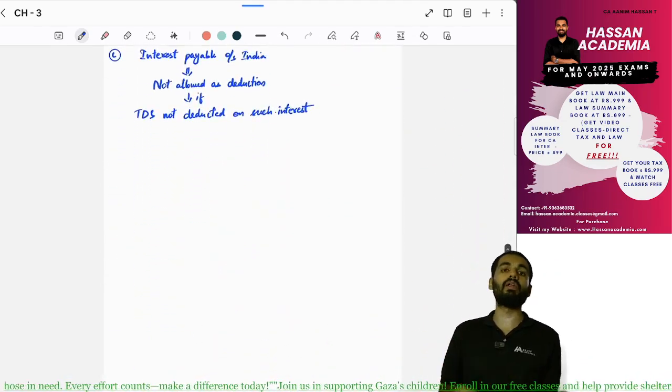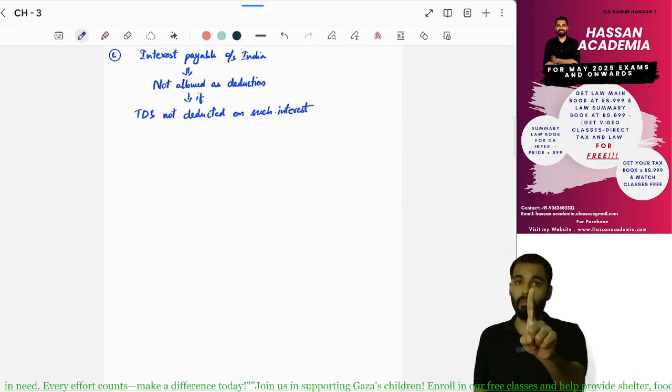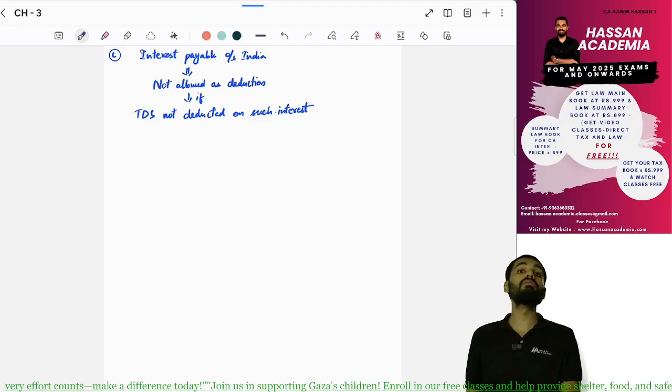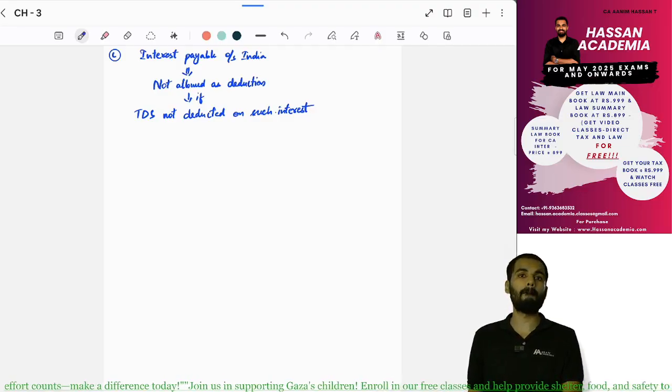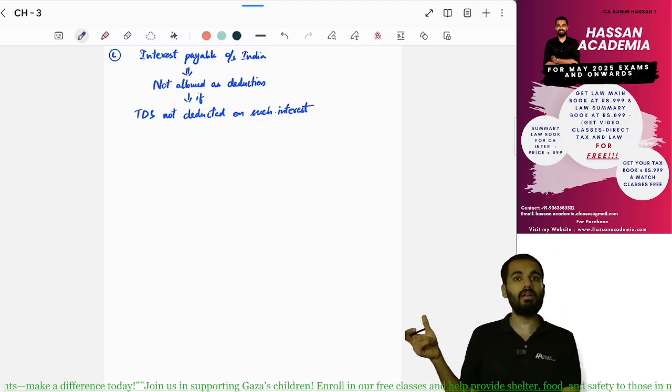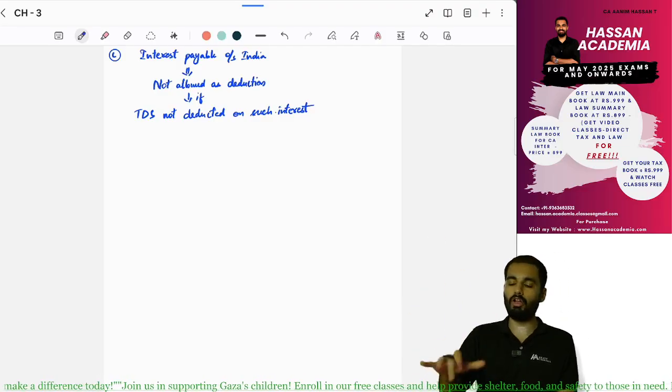Next, if interest is payable outside India, you have to make sure that TDS has been deducted. If TDS got deducted, it is deductible. If TDS did not get deducted and interest is paid outside India, it is not deductible.